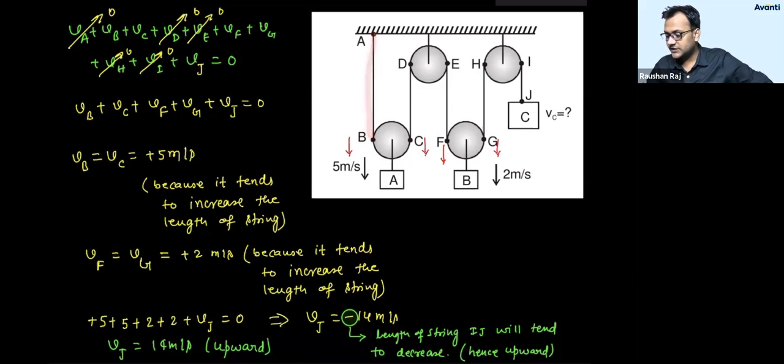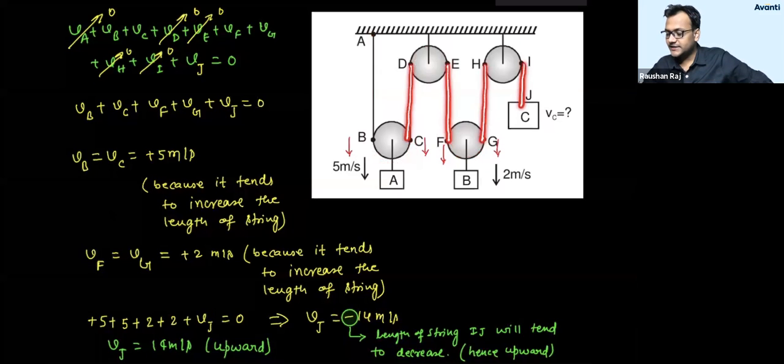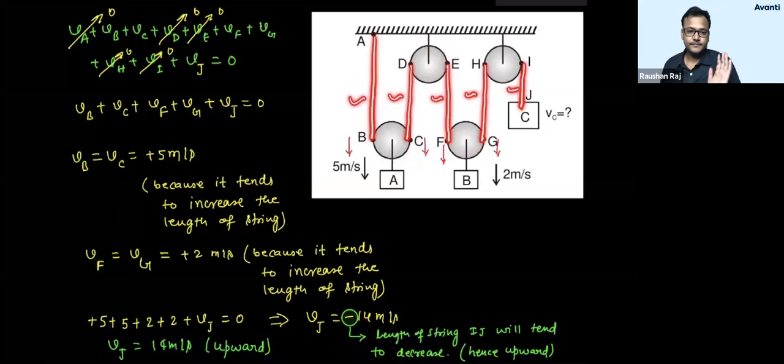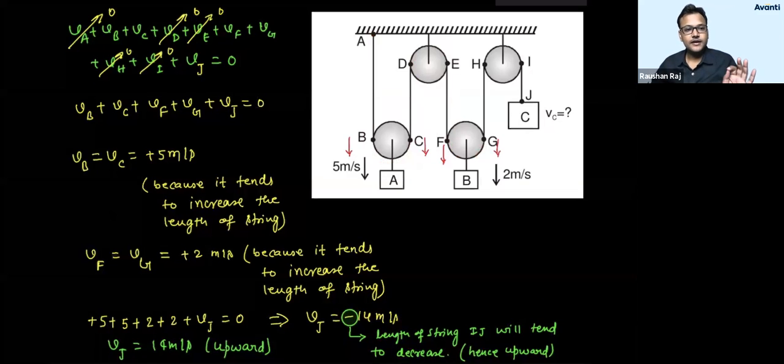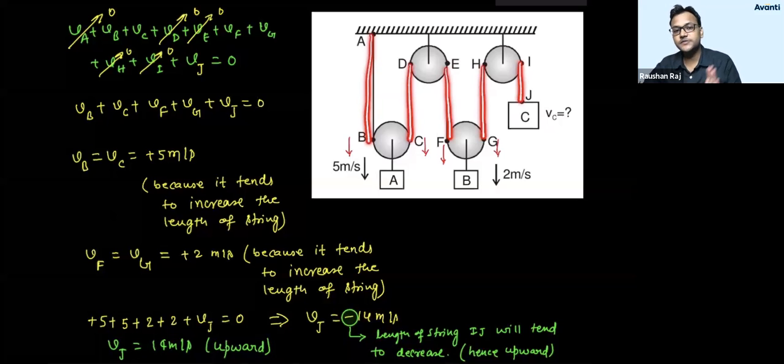If I talk about this big length, can I say AB length plus CD length plus EF length plus HG length plus IJ length, can I say if I add all these lengths, the summation of all these lengths must be constant, right? Because we are talking about an inextensible string. That means AB length plus CD length plus EF length plus HG length plus IJ length must be constant.